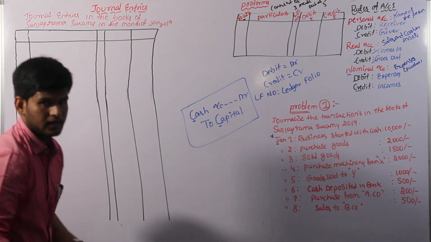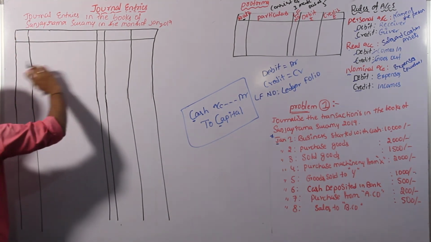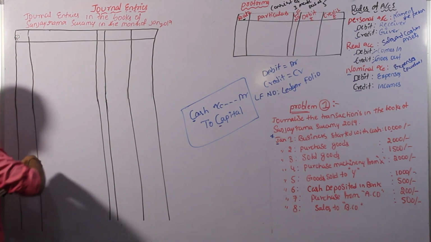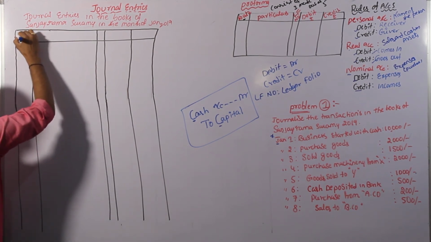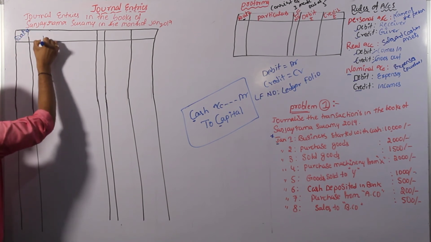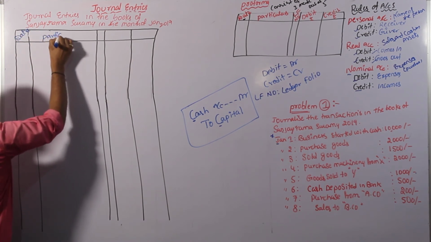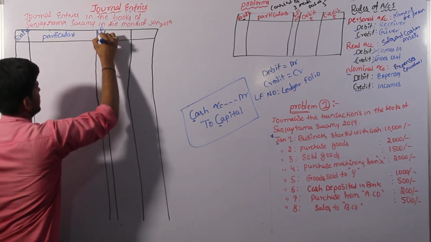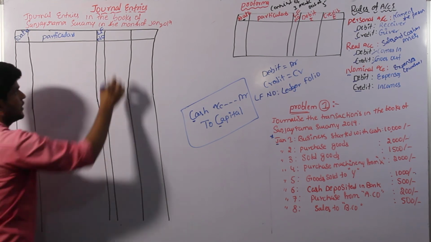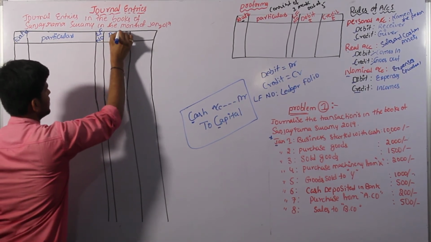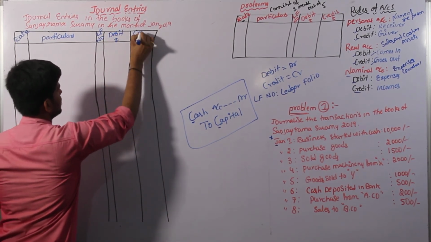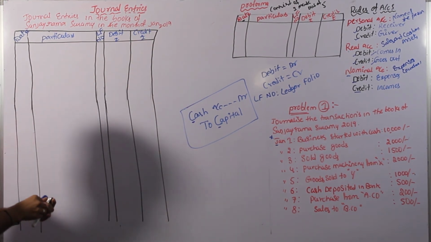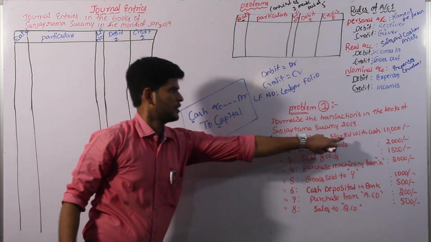The columns are: the first column is the date column, where we write the date, and the second column is particulars. The next column is LF number, meaning ledger folio number, then the debit amount and the credit amount. And coming to the first transaction, business started with cash.